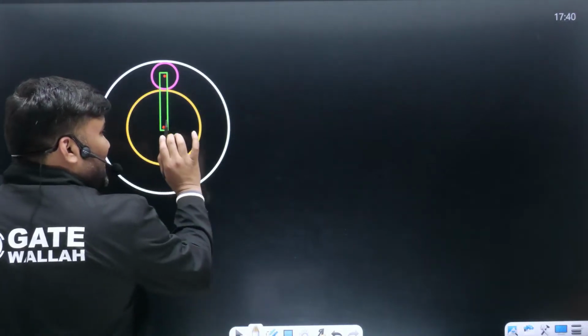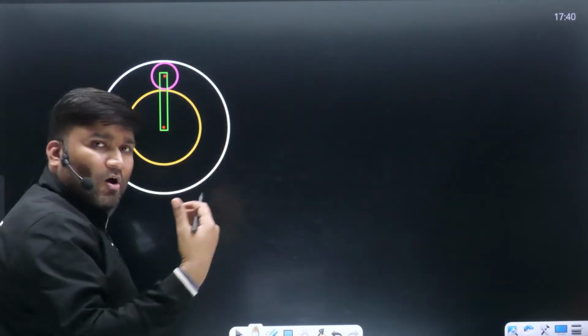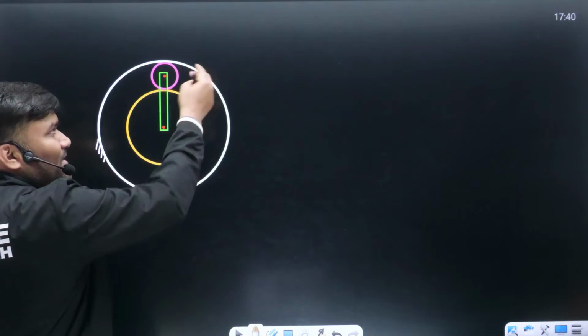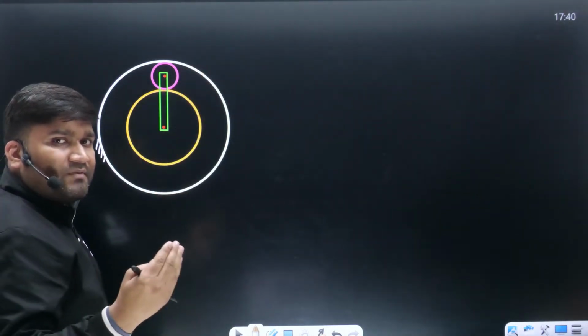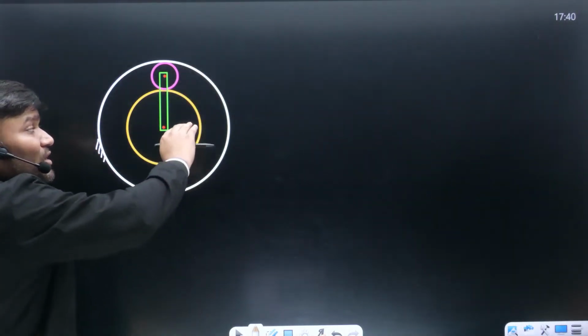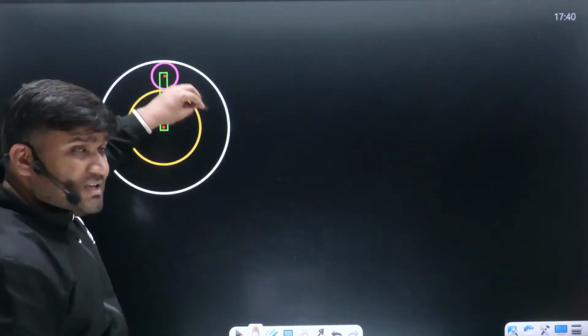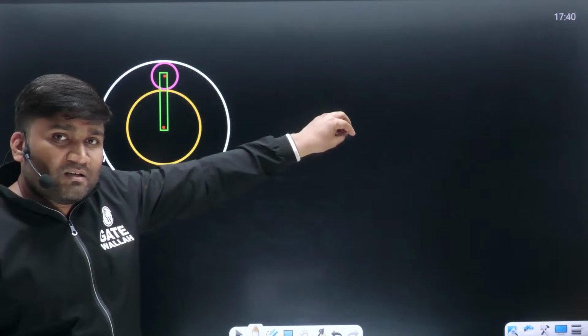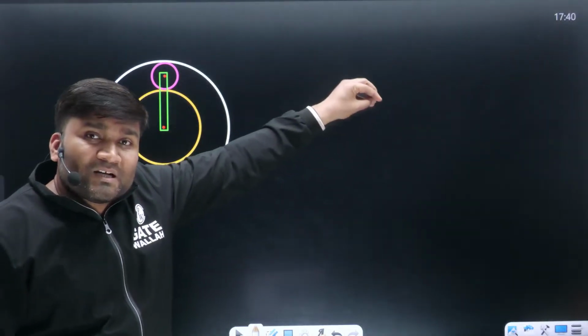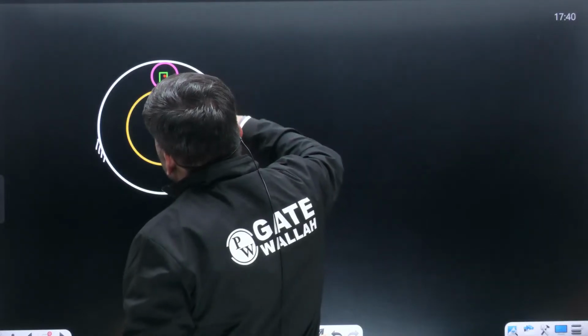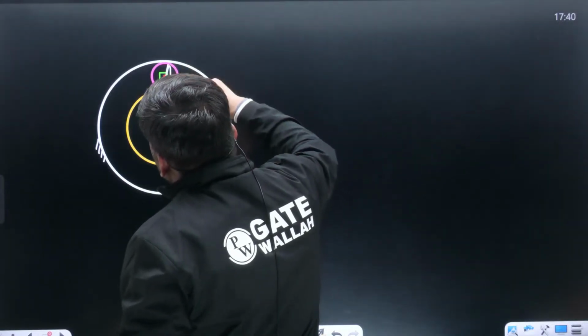Can I write here all these 3 gears, sun gear, planet gear and ring gear, they are going to have same module? Obviously baat hai. So whatever relation you are going to have with the radius, same relation will be reflecting in your teeth. Can I write here radius of sun gear plus diameter of planet gear?